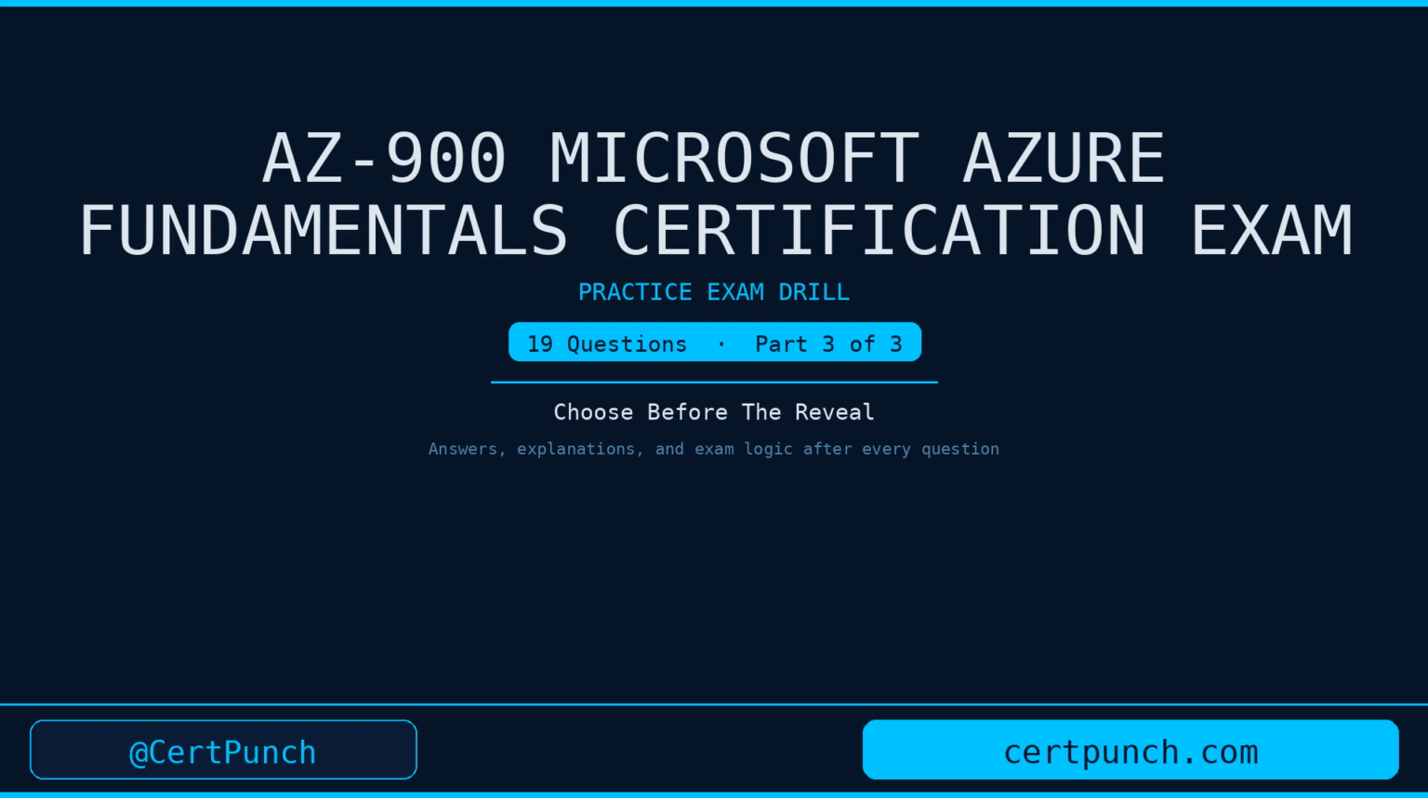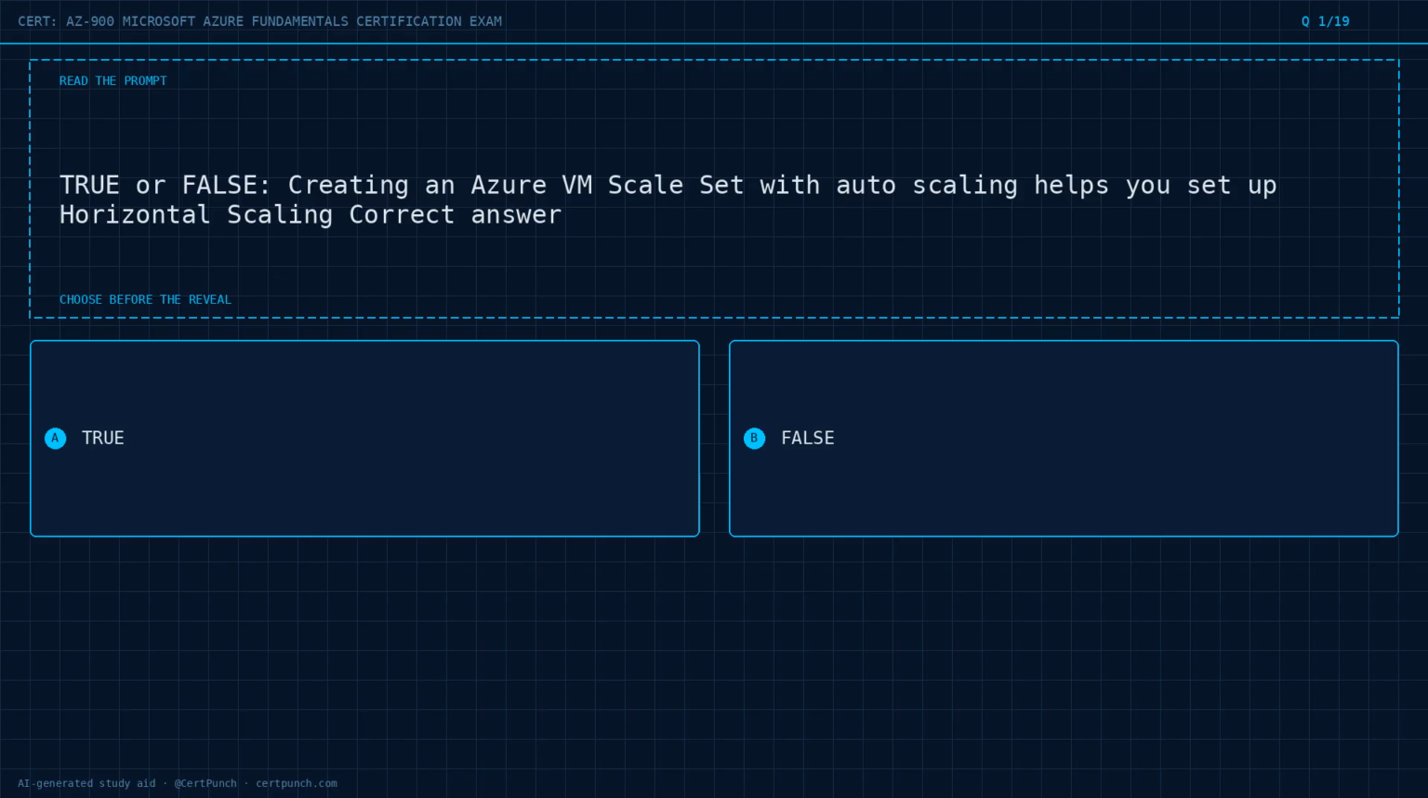CertPunch practice round for AZ900 Microsoft Azure Fundamentals certification exam. 19 questions. Read the prompt, choose the best answer before the reveal, then listen for the exam logic behind it. Let's begin. Question 1 of 19.